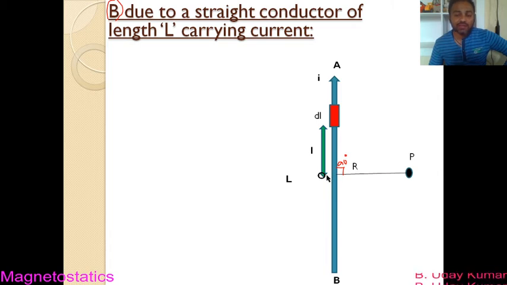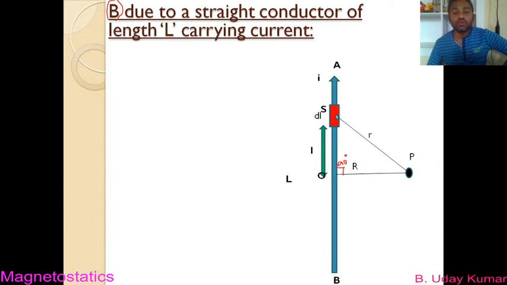And this intersecting point we call O now, and the distance of this length element from O is taken by small l. Okay, and what else? Let us take, I hope you remember Biot-Savart's law. In Biot-Savart's law, we have taken small r. What is small r? Small r is the distance of point P from the length element.